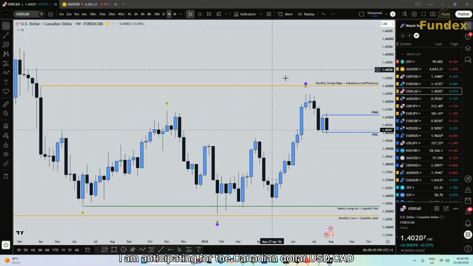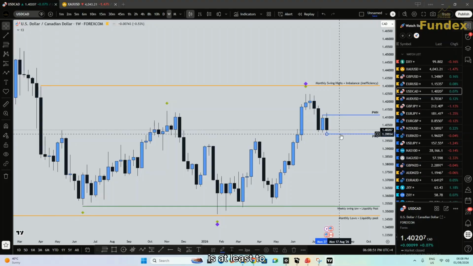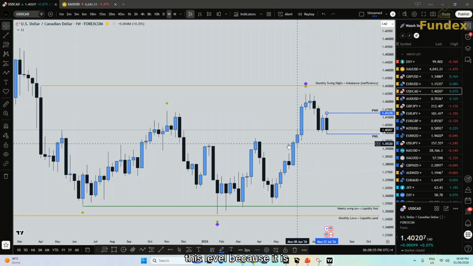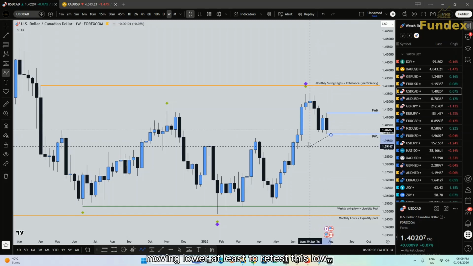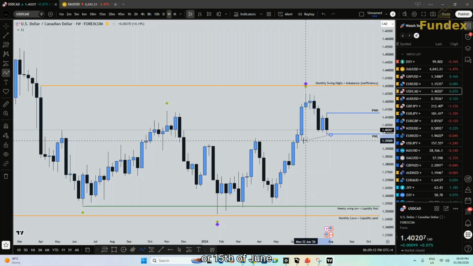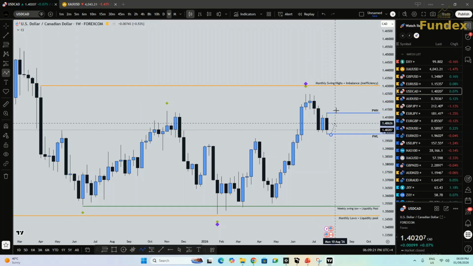I am anticipating for the Canadian dollar, USD CAD, to at least come to this level because the move is similar to the DXY. I want to see the price moving lower at least to retest this low of 15th of June and then 8th of June, at least to come to this fair value gap before it continues higher.